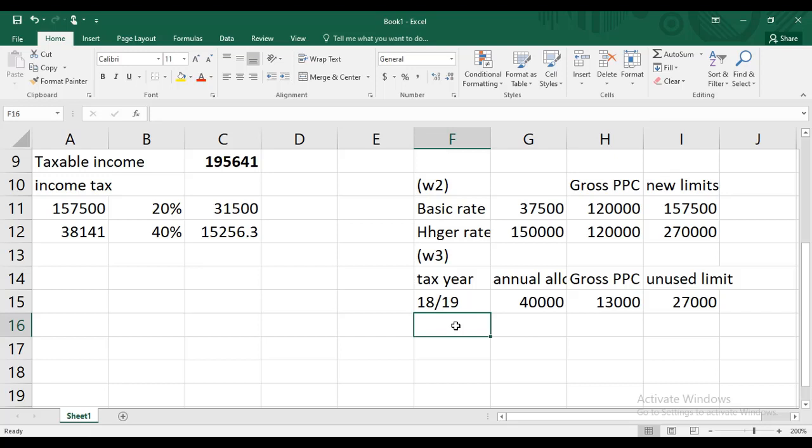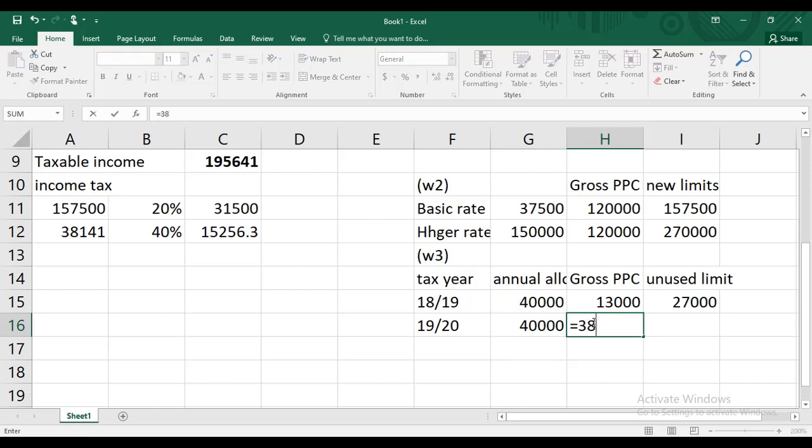Why is 1718 not coming in my calculation? Because in the tax year 1718 she was not a member of a registered pension scheme. If she were a member in 1718, I would have considered that year also in my calculation. I'm not considering it because she was not a member of the registered pension scheme in the tax year 1718. Okay. I've explained you many times. Annual allowance limit is the same. But this time the contribution is very interesting. She contributed 38,000. Employer contributed 4,000.